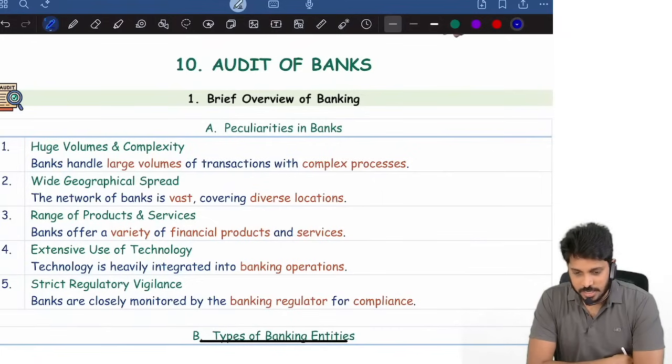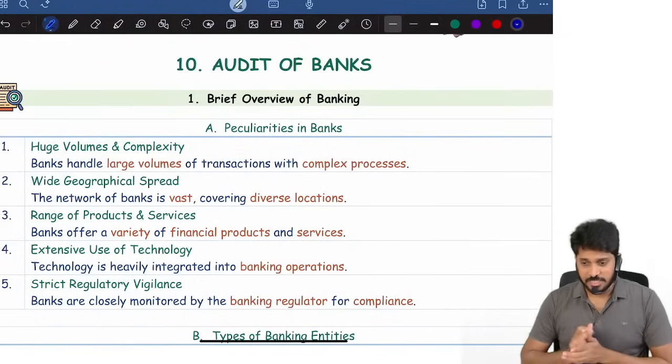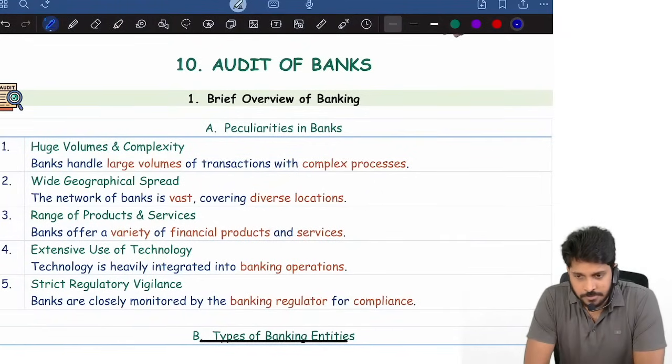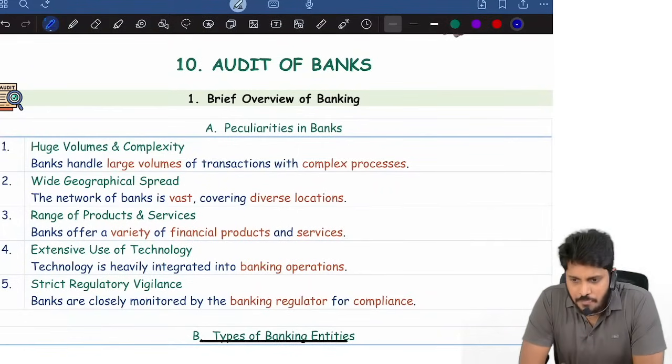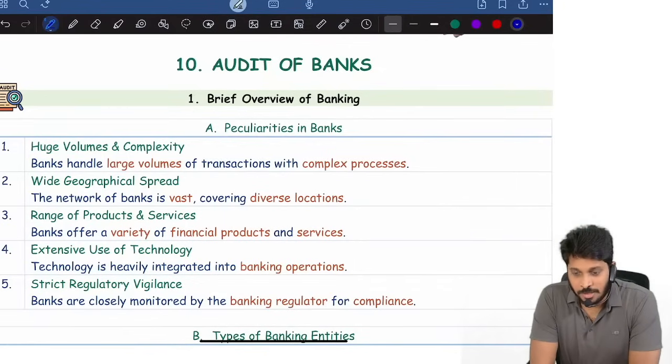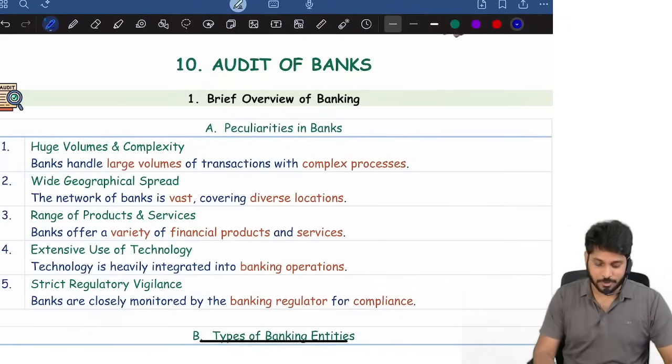Let's continue discussing bank audit, audit of banks. I hope everyone has revised the ethics and terms of engagement. Just reply in the comments. Have you all revised it? We literally finished a 25 marks portion. We finished 2 chapters put together, minimum 20 marks weightage. Now we are going to finish another 5 to 10 marks, minimum 5 for sure, or sometimes it can be 10 marks also. Fine, we'll proceed.